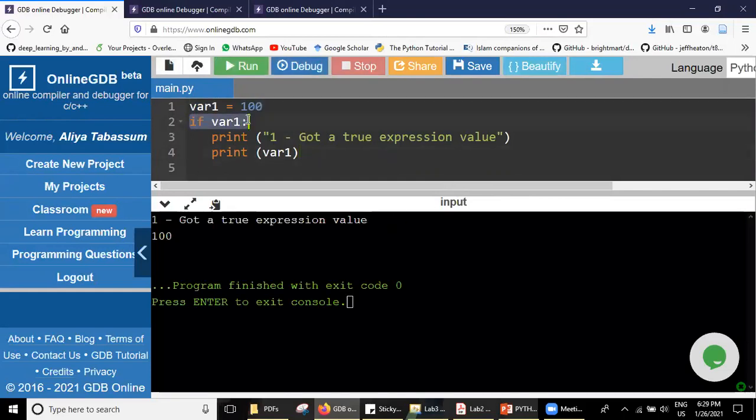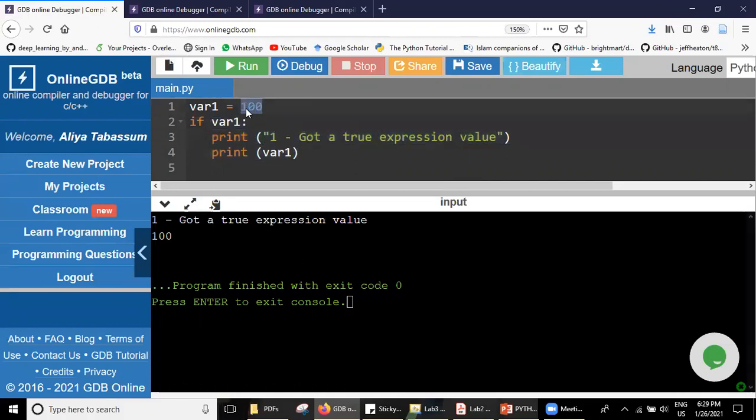If variable 1, it printed some value, whatever we have given, it means this if condition has been taken as true. After considering this as true, it's going forward and printing.